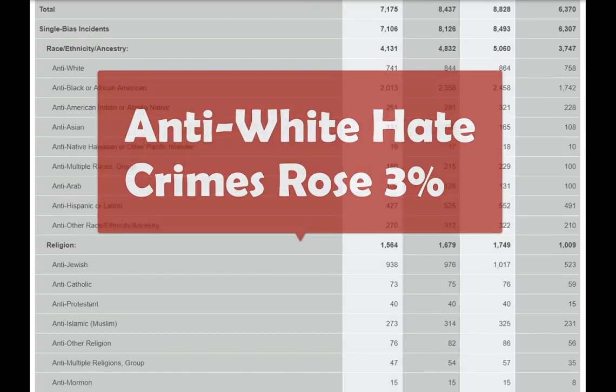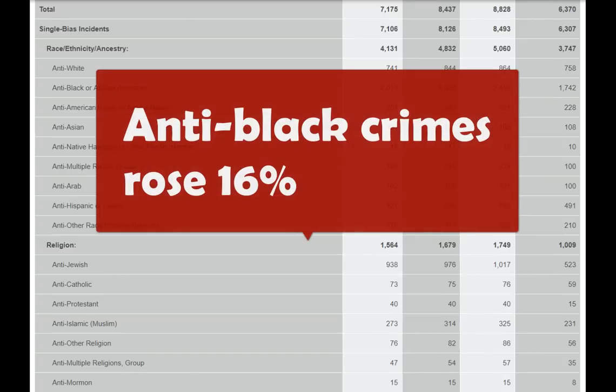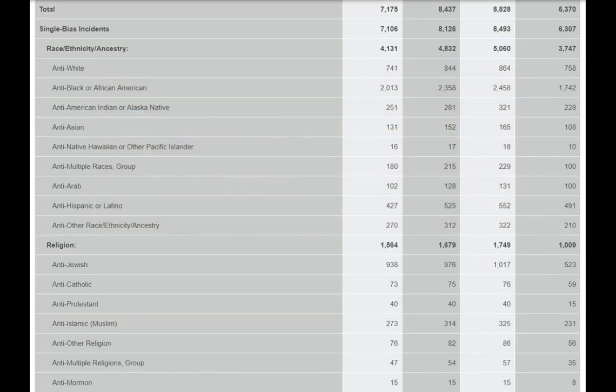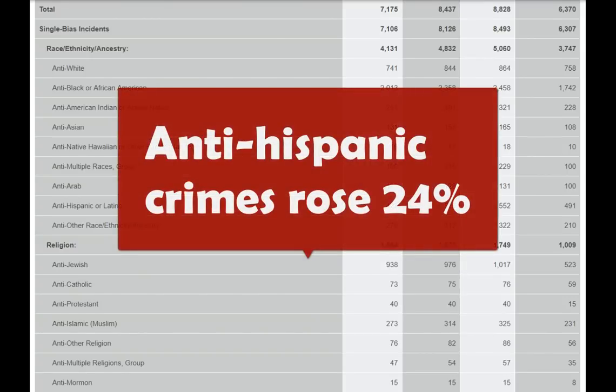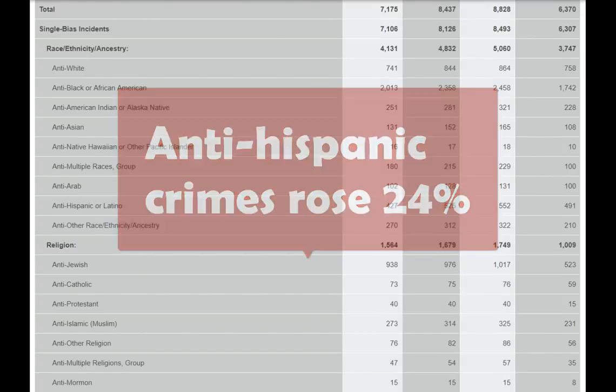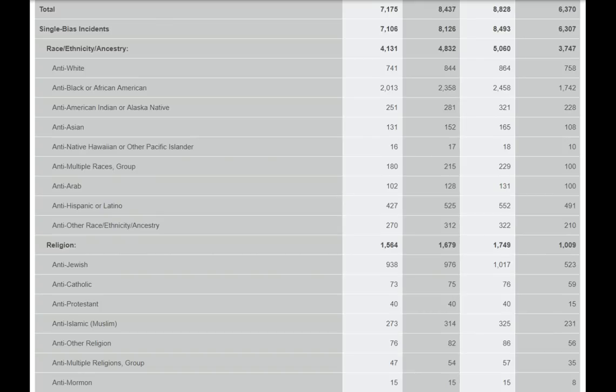so we could claim that anti-white hate crimes are on the rise. Or we could run a headline saying anti-black hate crimes rose by 16% from the year prior, or that anti-Hispanic hate crimes rose by more than both of those combined at 24%. So each one of those headlines would be valid.